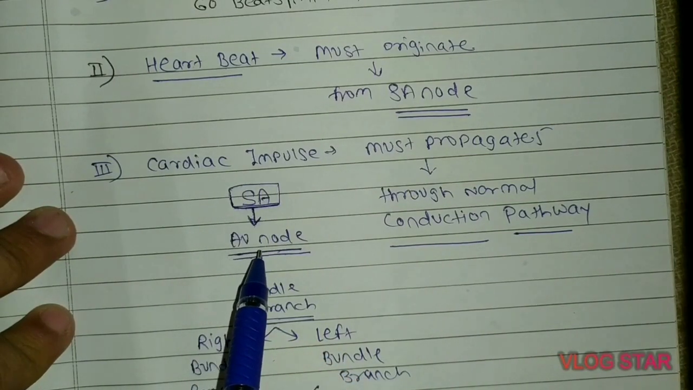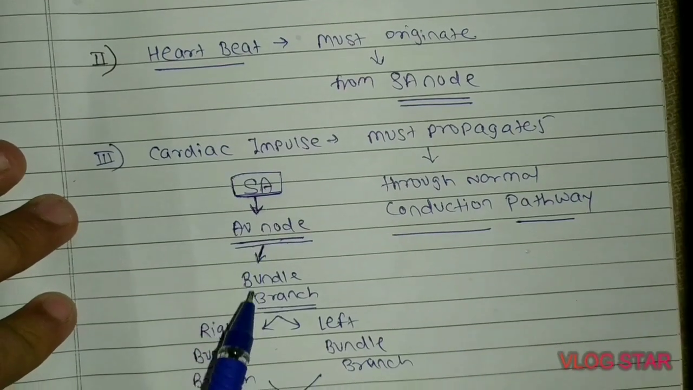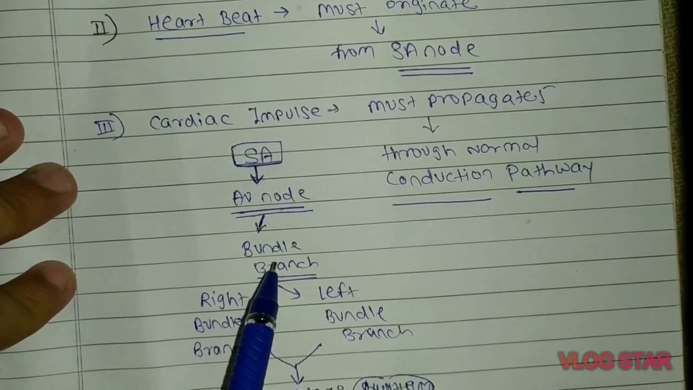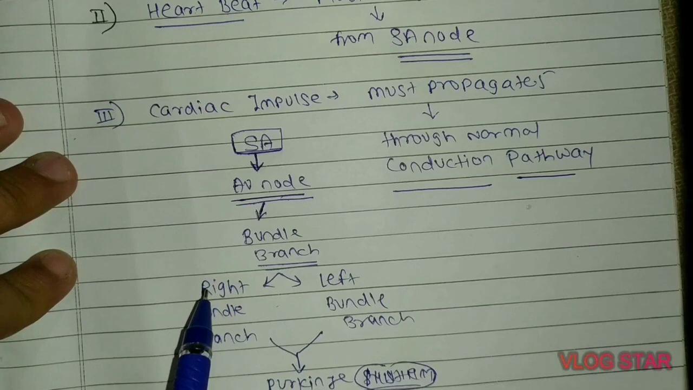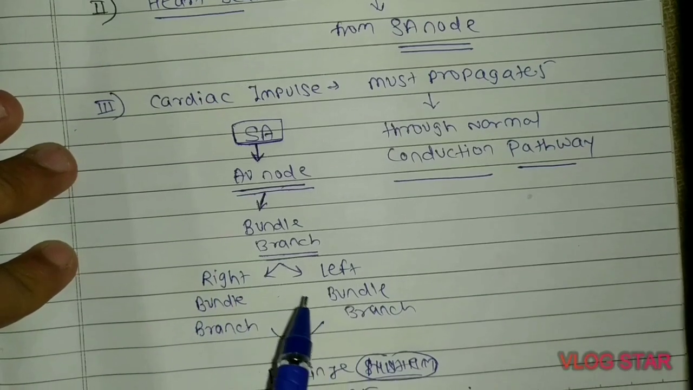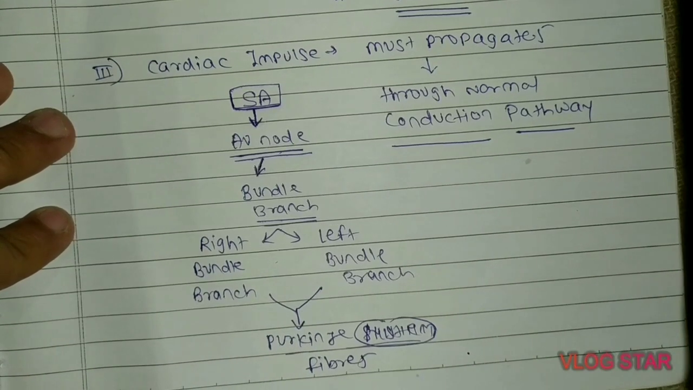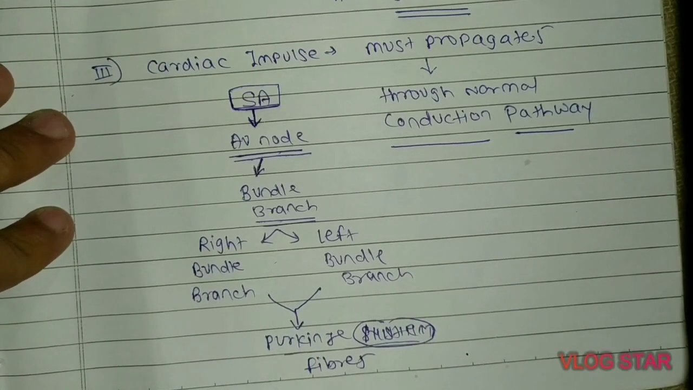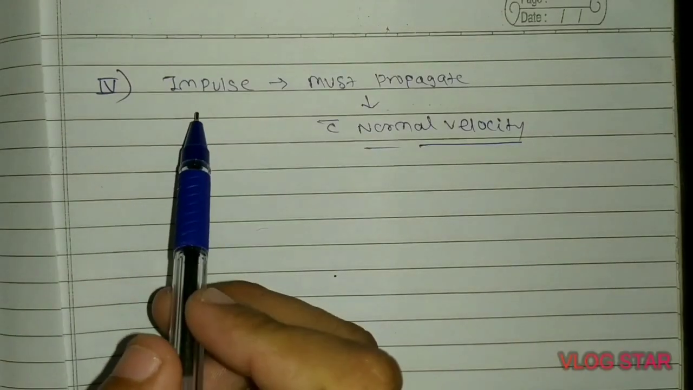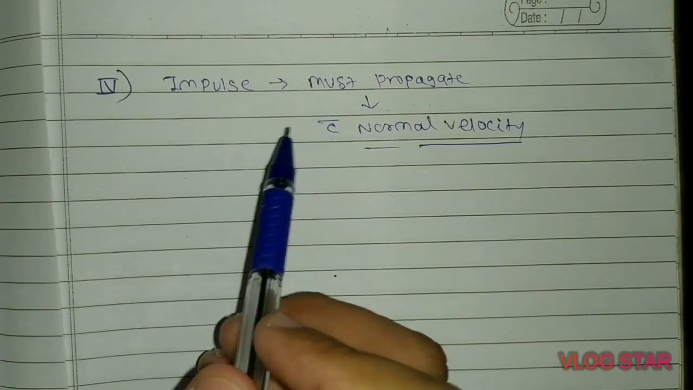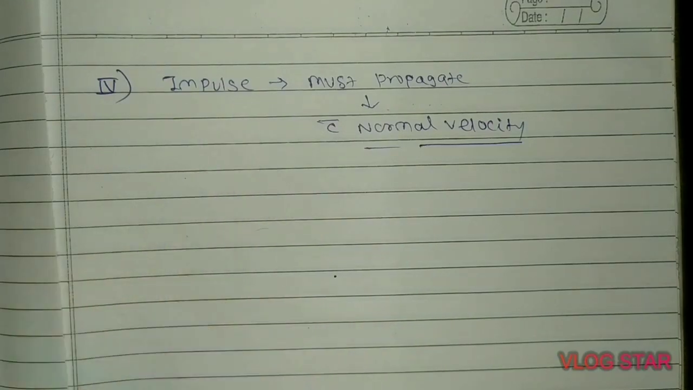From the SA node, the impulse goes to the AV node, from the AV node towards the bundle branch. From the bundle branch, the impulse travels to the right as well as left bundle branch, and from the right and left bundle branch it travels through the Purkinje fibers all over the ventricular wall. And the last criterion is that the impulse must propagate with normal velocity, that is, it must not be very fast or very slow.